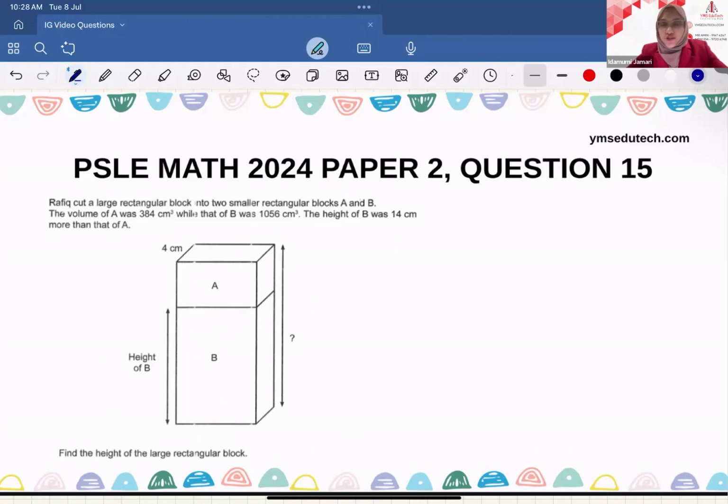In this video, I'm going to share with you how to solve a PSLE Math 2024 Paper 2 question 15. Let's take a look at the question.